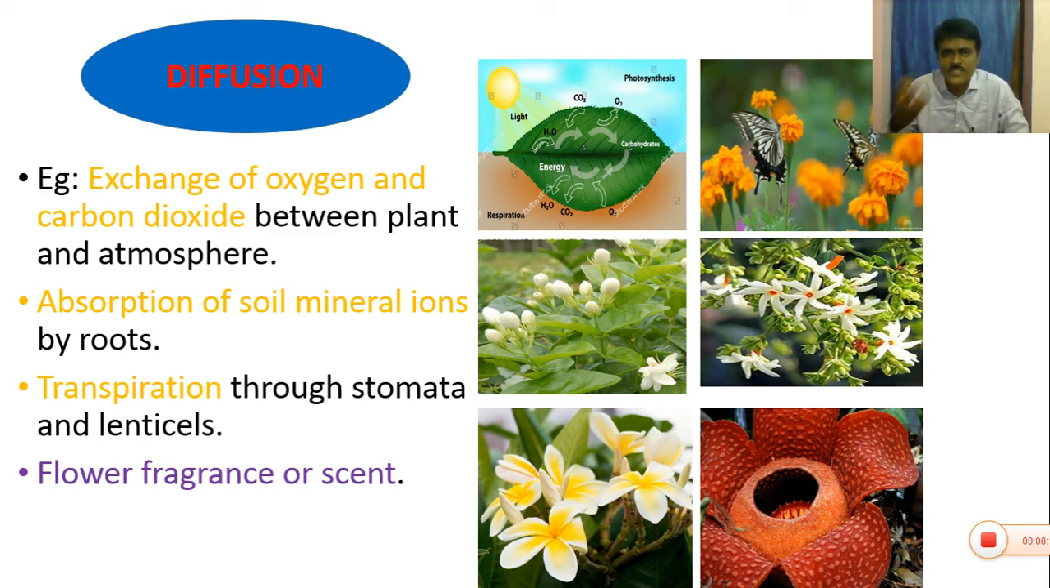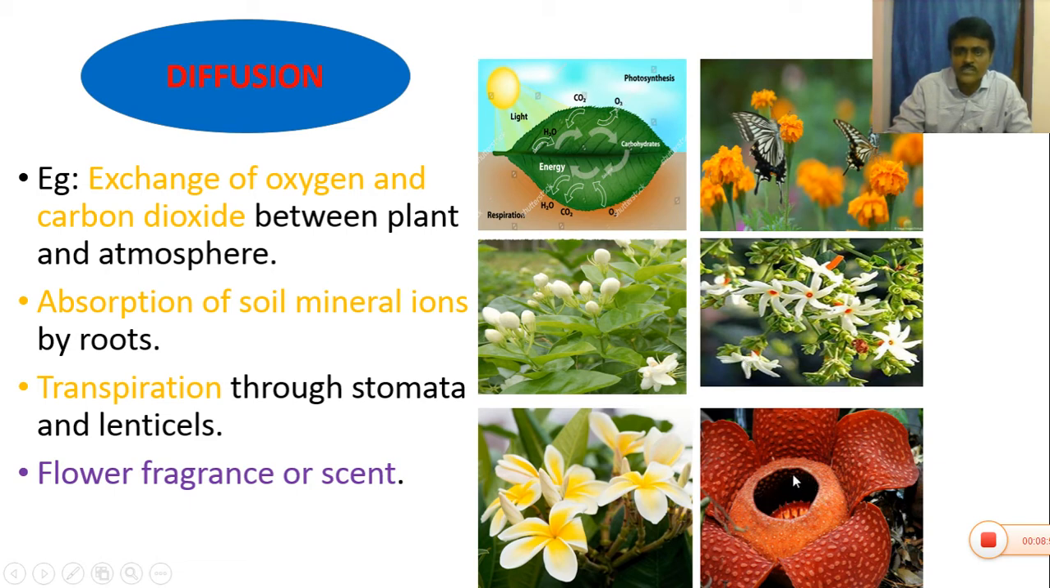Some plants emit an odor, a good smell, or some plants give a bad smell. So this is also an example of diffusion. See here, this is the Banti, Tacita erecta. It can emit a good smell. And this is the Malle, Jasminum sambac. It can also give a good smell. This is the night queen, Cestrum nocturnum. And this is the Devaganeru, Plumeria species, Plumeria alba. So all these flowers emit a good smell.